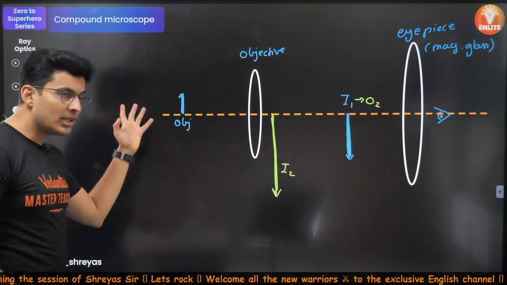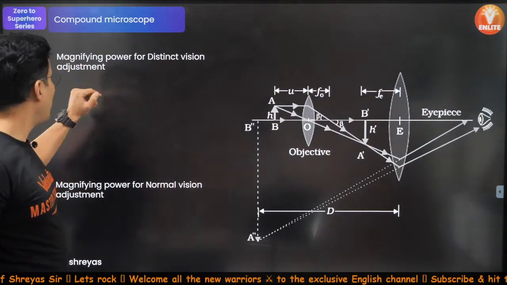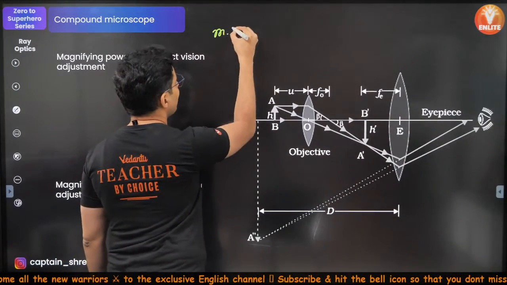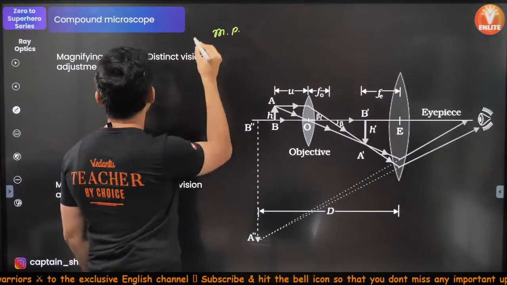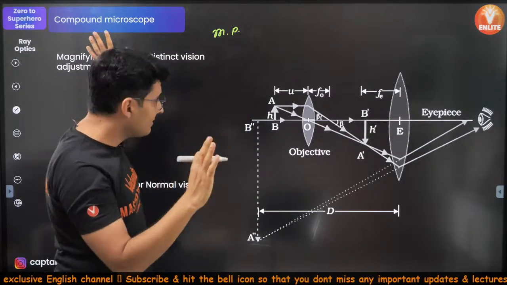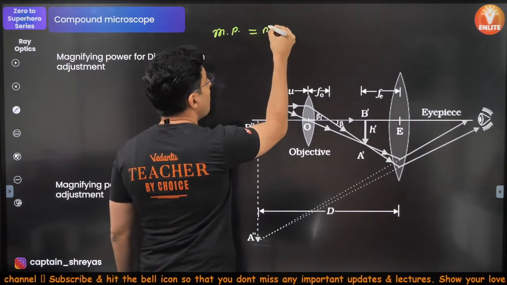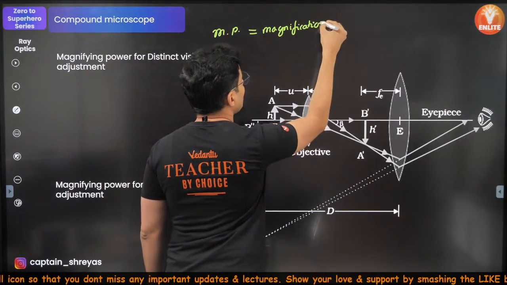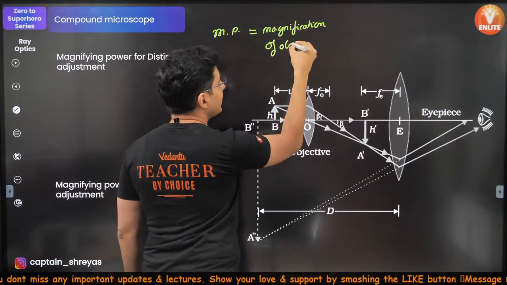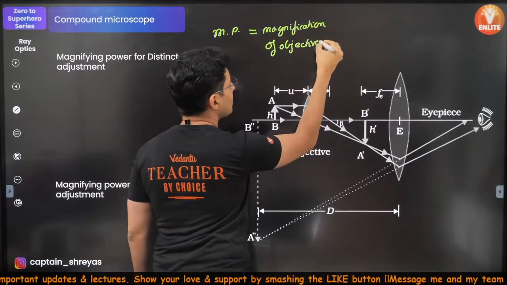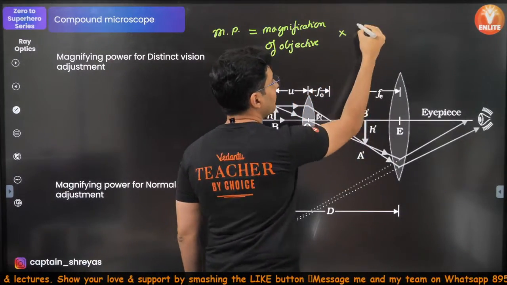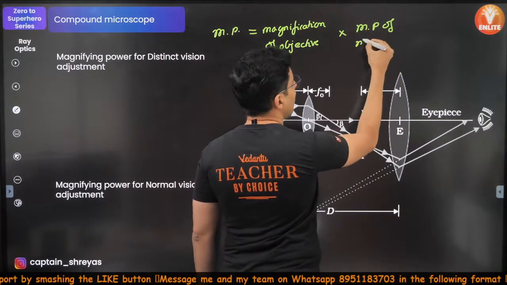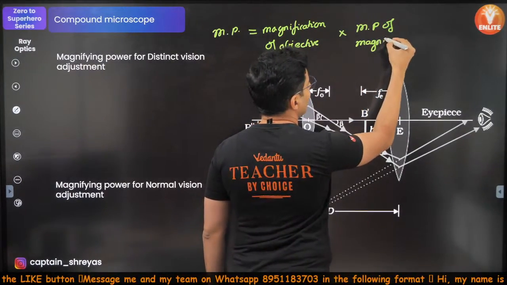In this process, you will notice the magnifying power, a very important formula. The magnifying power of a compound microscope is nothing but the magnification of the objective, very important, multiplied by the magnifying power of the magnifying glass.